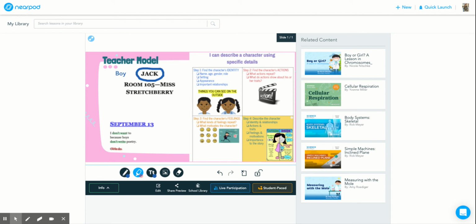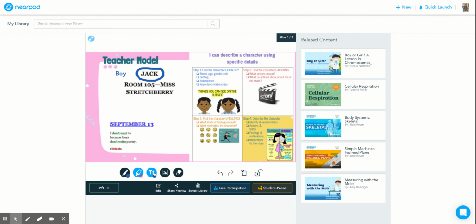And then step 4, describe the character. Details that repeat are good clues to what a character is really like. So we saw that word don't, that keeps repeating. So based on these clues that I found, Jack is a student in Miss Stretchberry's class. He says that he does not want to write poetry because he thinks it's something girls do. Maybe he also doesn't want to share his feelings. I'll look for these ideas and feelings as I read more poems in this book. So I'm not sure if that's why he doesn't want to write poetry. That may be true, but I'll maybe find that answer as I read more poems.